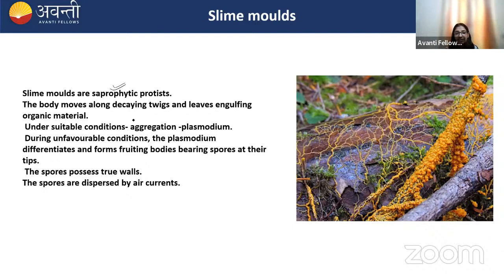During unfavorable or stressful conditions, the plasmodium differentiates and forms fruiting bodies which bear spores. And these spores have true walls. You can see in the image, this yellow color, these are the slime molds. They are growing over decaying twigs or leaves and engulfing the organic material.